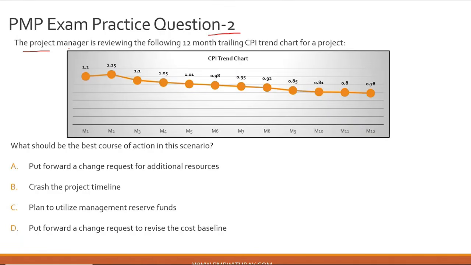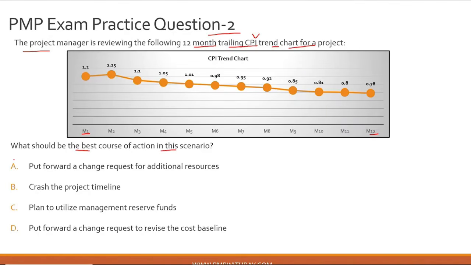The project manager is reviewing the following 12-month trailing cost performance index, which is CPI, trend chart for a project. Okay, so you see that it is from month 1 to month 12. So that's a trailing 12-month performance indicator. For example, if you are on month 13, you are reviewing the performance of the project in terms of CPI, which is cost performance index, from month 1 till month 12. What should be your best course of action in this scenario?